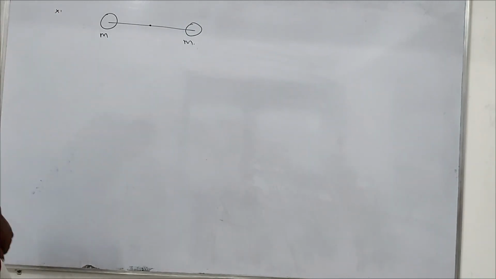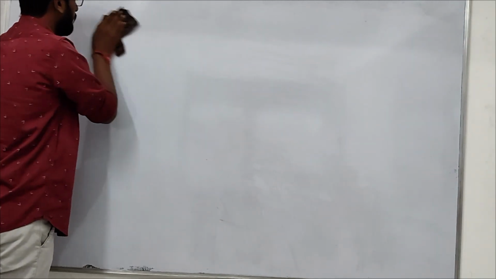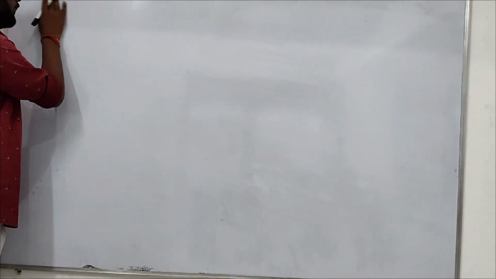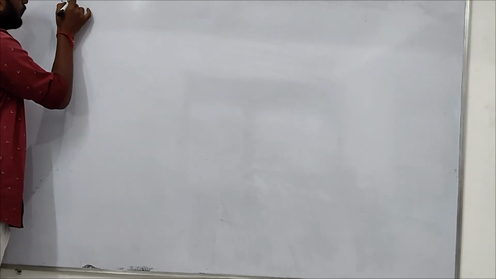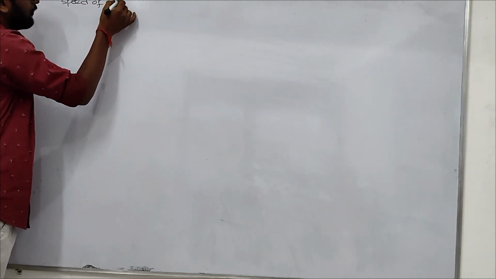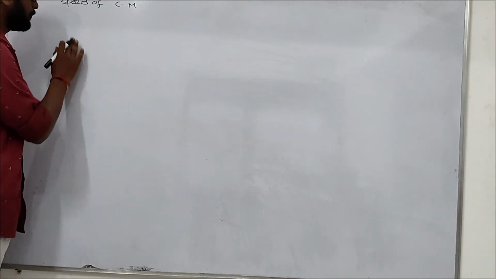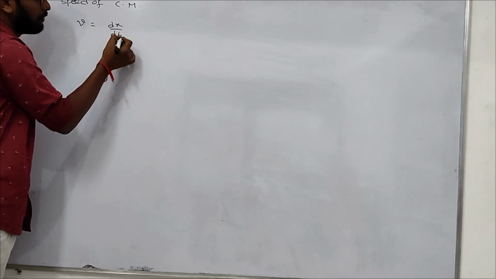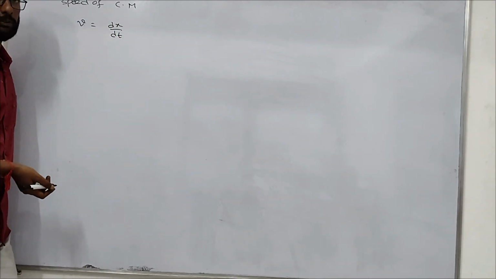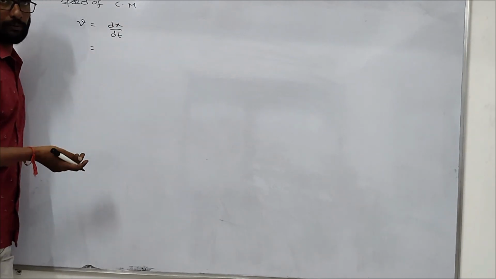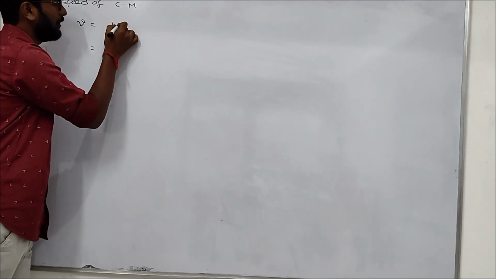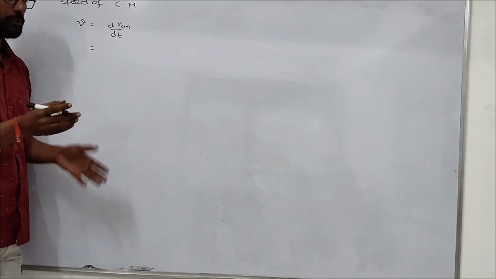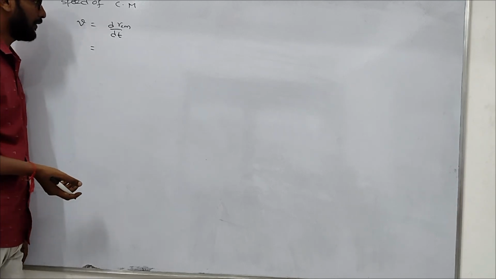So now how to find it? When it is moving, it will have speed, acceleration, and momentum. So now consider the speed or velocity of the center of mass. Generally speed equals dx by dt, the rate of change of position with time. If it is x, you can consider this as dr by dt. So what is r center of mass? When the position changes, you will have some velocity.